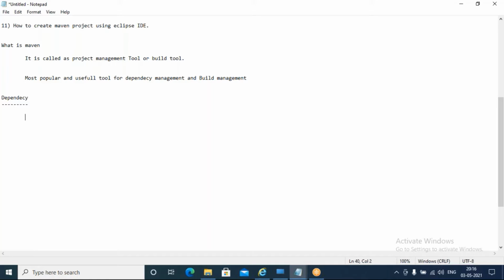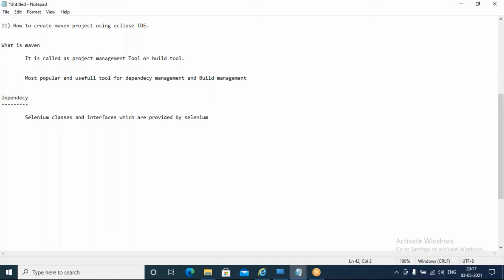Then there is a Selenium dependency you need to add to build that project, to use the classes and interfaces provided by Selenium.